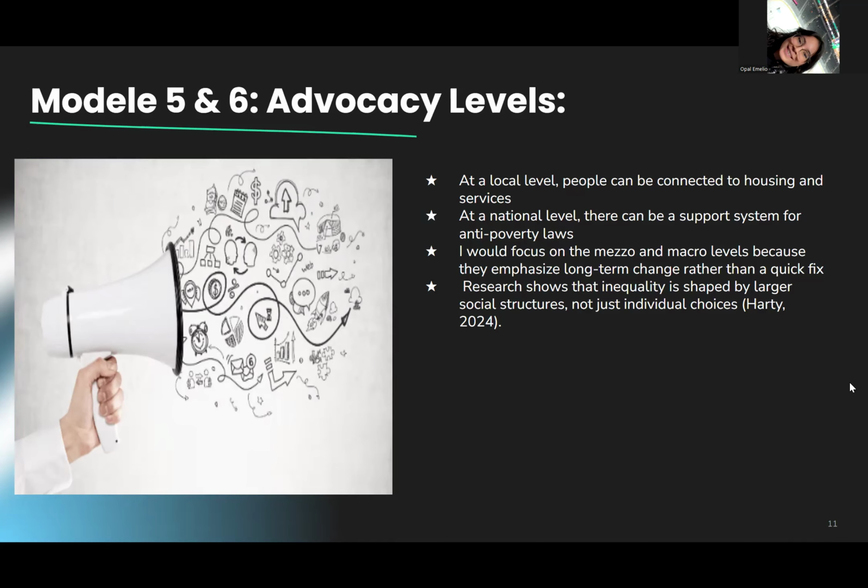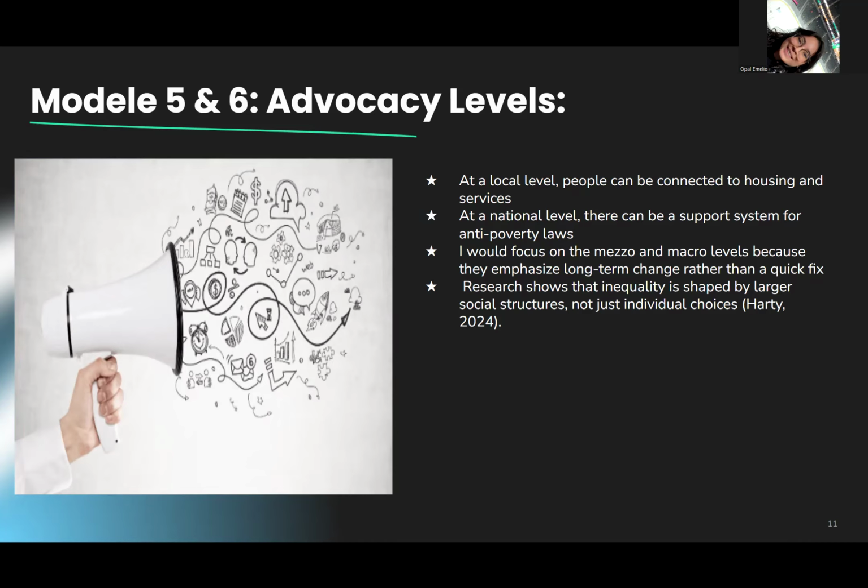For my next slide, advocacy levels. Advocacy can occur at multiple levels depending on the issues being addressed. At a local level, social workers can connect individuals to housing, food, and community resources. At a state level, they can advocate for policies that improve access to services like healthcare and education. At the national level, they can support laws that address poverty and inequality more broadly.